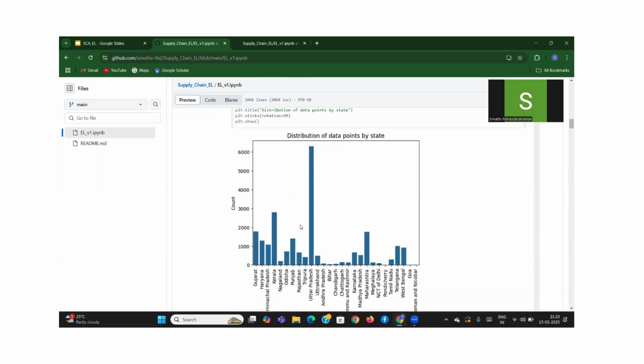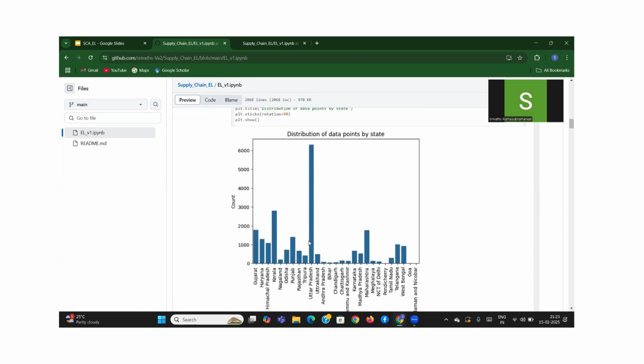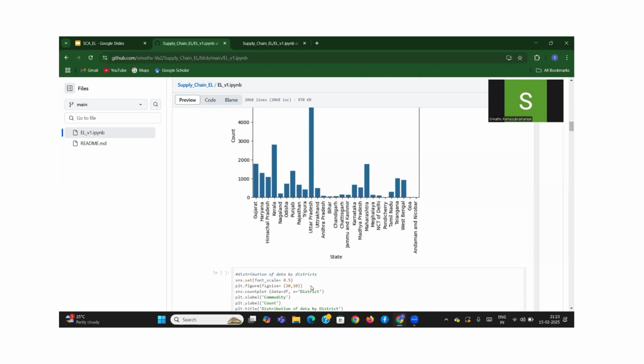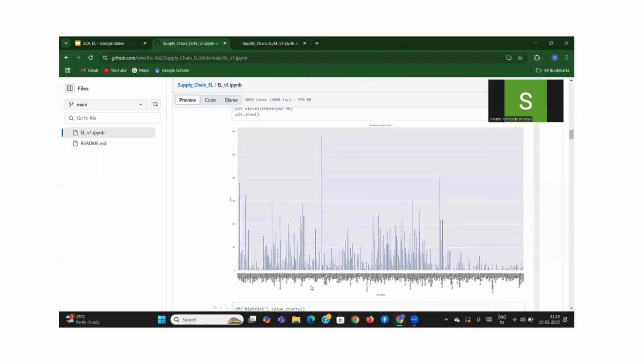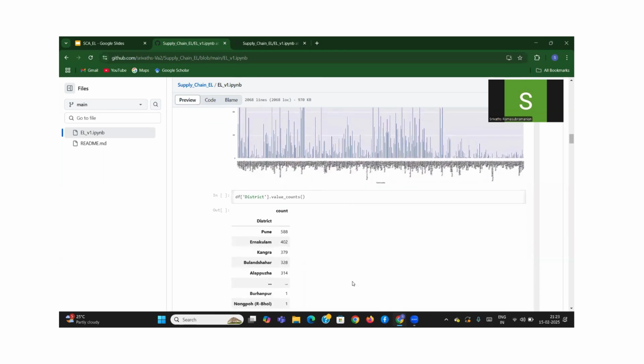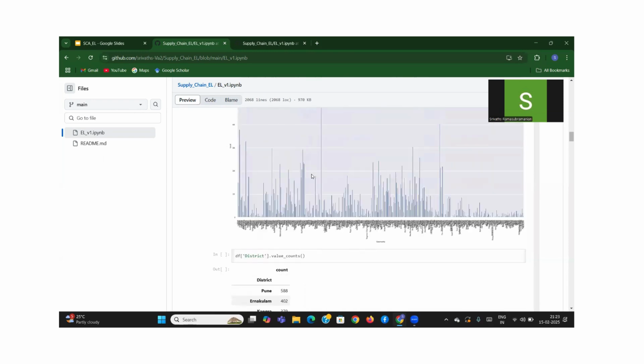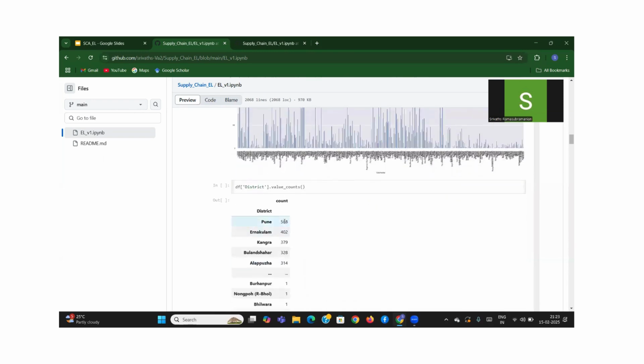Moving on, we start to describe the entire data set: the number of different commodities sold in every state in India. We see that Uttar Pradesh probably has the largest number of commodities sold overall, followed by Kerala and Maharashtra, and the other states are not as high. Over here, it gives you a district-wise distribution, so which districts perform the best. Because we couldn't see much, we basically saw that Pune performs the best.